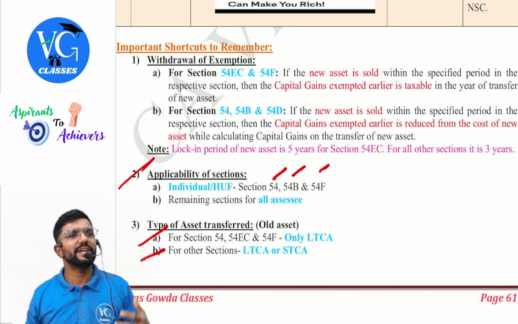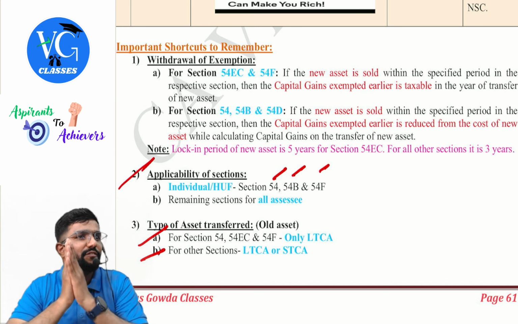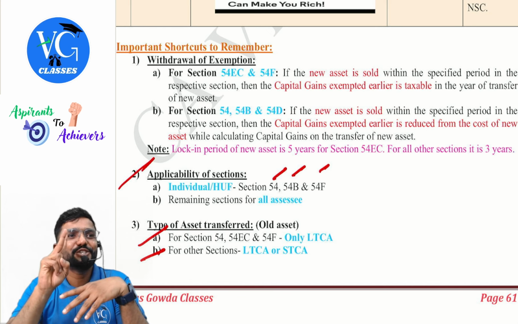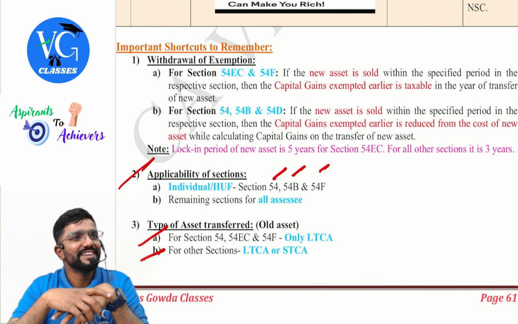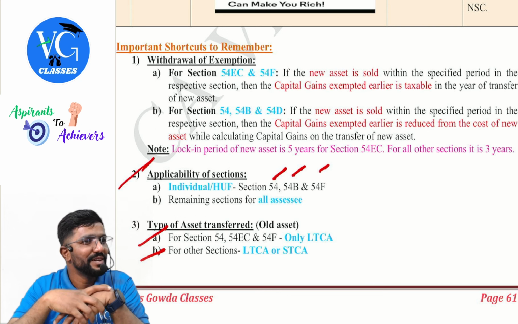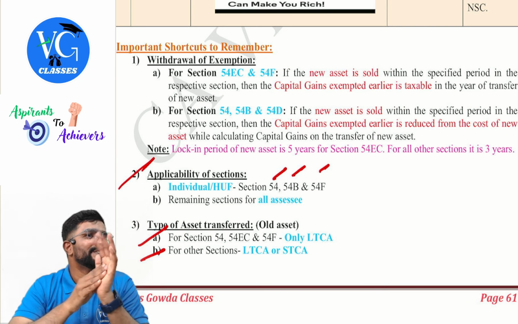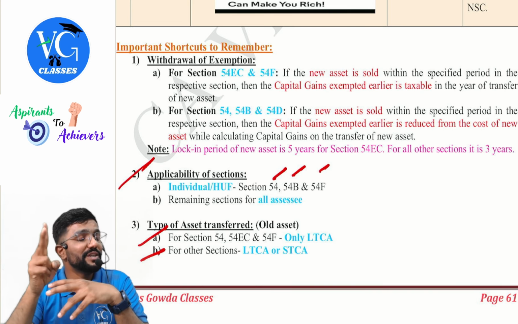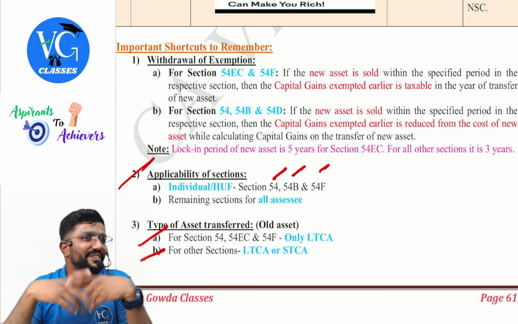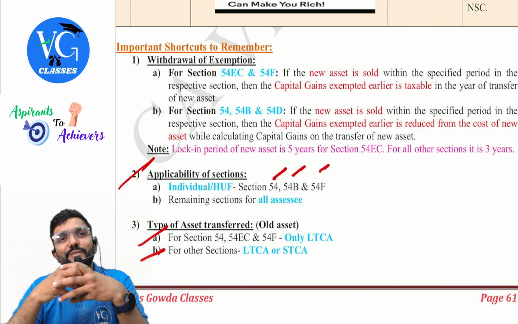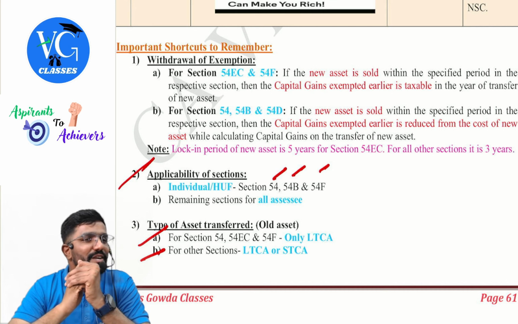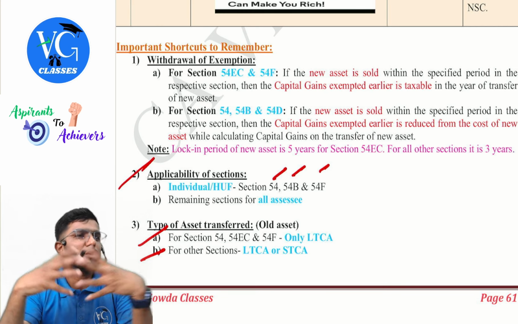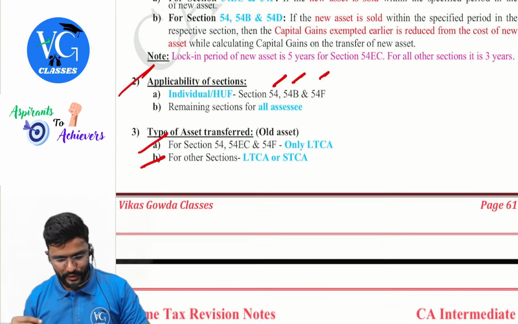But in my knowledge, especially if I take 54B, 54B gives exemption for what? Agricultural land transferred. They put a condition that it should be used for at least 2 years before the transfer. The section is open for both long term and short term, but indirectly it is only for long term. Why? Because they have put a condition that the land should be used at least for 2 years before the transfer for agriculture purpose. If you have used it for more than 24 months, automatically it will become long term. This is just logical thinking, but still in the section they have made it open for both long term as well as short term, guys.